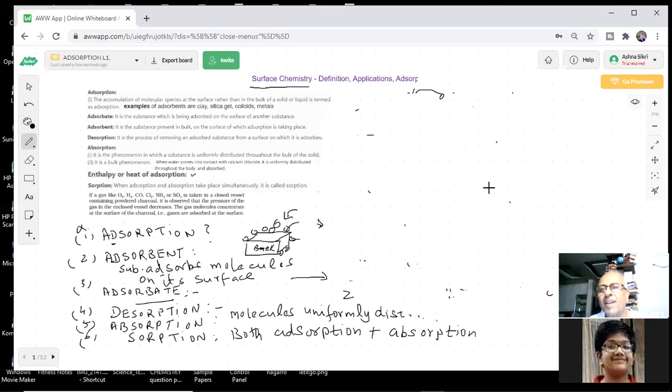So what we told you, now we are going to give some evidence. Every time we say something, there should be evidence for this adsorption. That is how we develop and learn science. Evidence should be there that this is an adsorbent. We have given definitions. Now we will see the evidence.